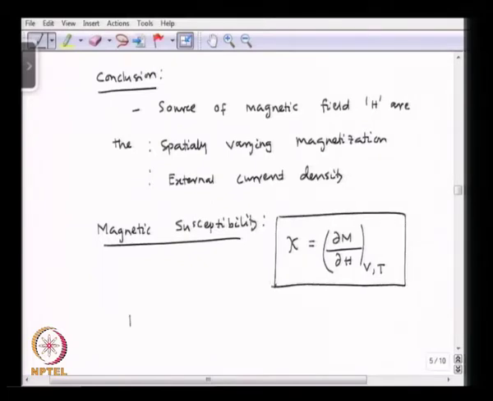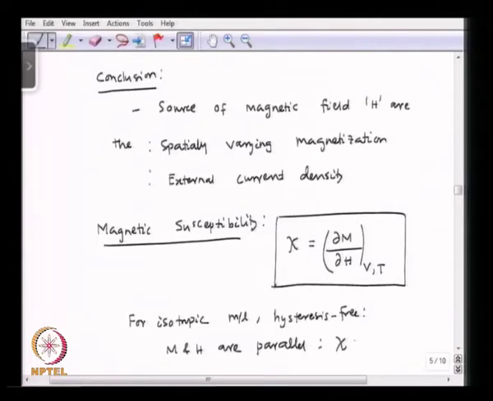So, for an isotropic material with no hysteresis, the magnetization and the magnetic field, M and H, are parallel. Okay. So, in that case the susceptibility is a scalar. Okay.